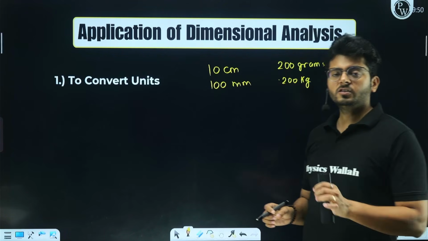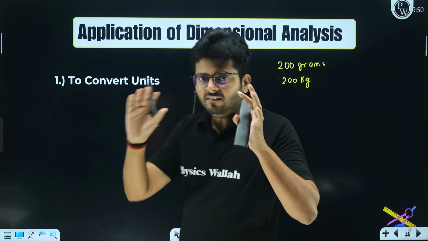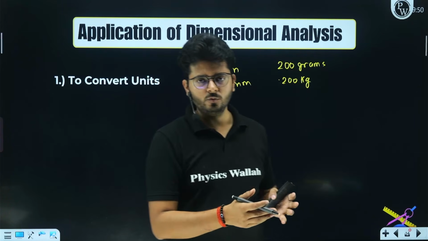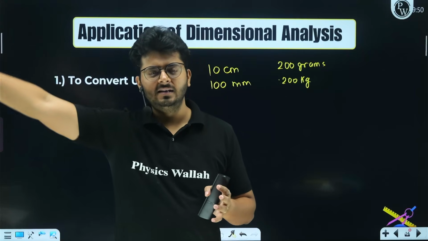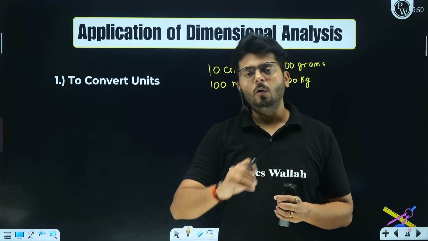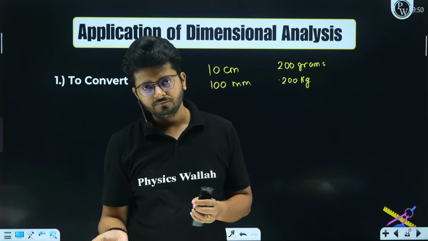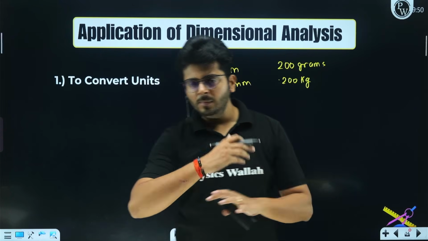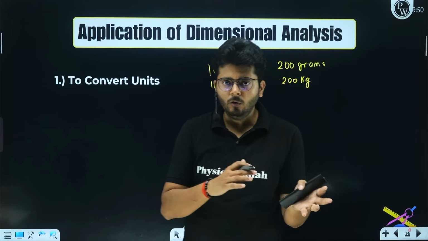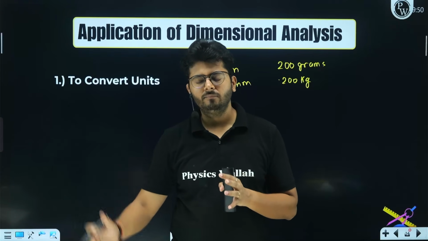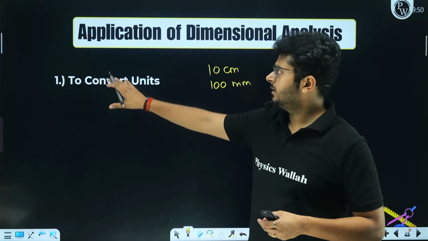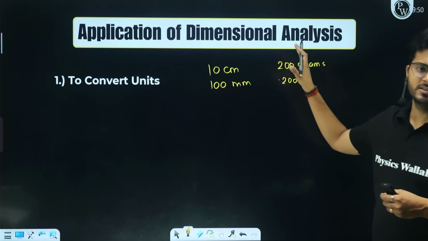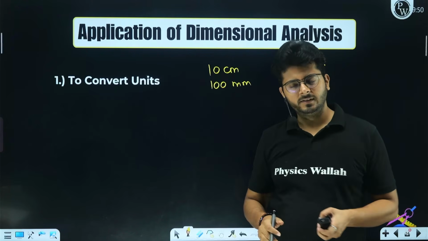But my dear aspirants, there are various derived quantities. For example, Newton per meter square, and you want to convert into dyne per centimeter square. By what value are you going to multiply right now? By what value are you going to divide? There are so many different quantities where you don't know the conversion factors, and in all those cases, you need to know the dimensional analysis so that you can convert the units.